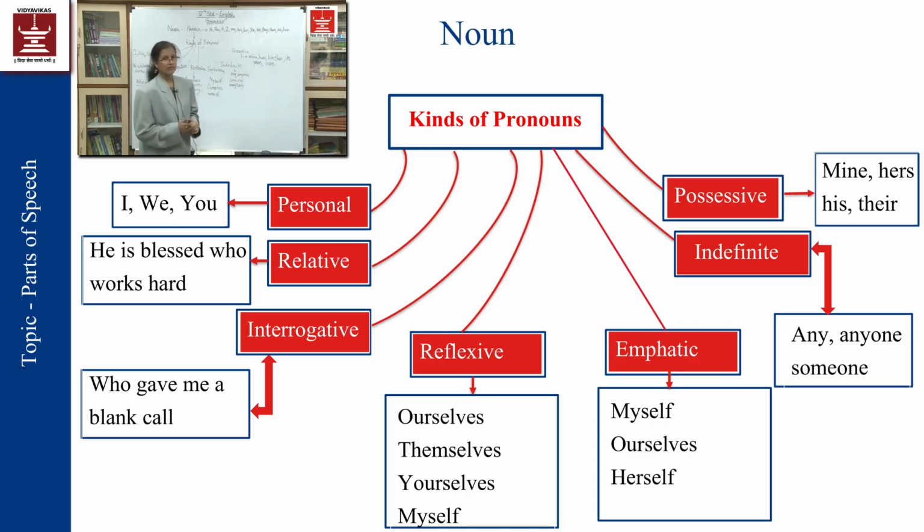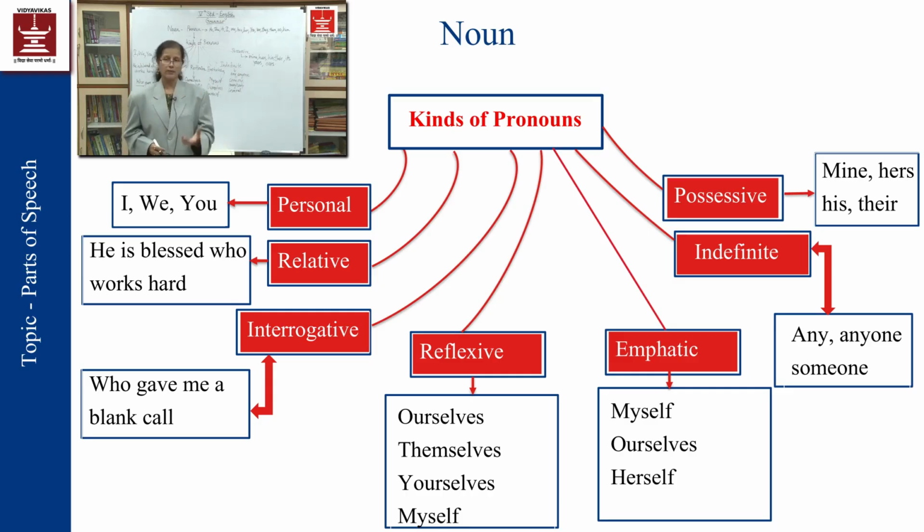So whenever I am using everybody, anyone, somebody, one, each, few, more, many, several, I am showing the indefinite idea.